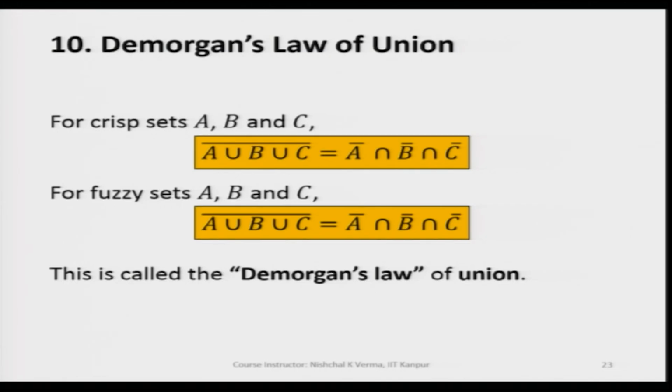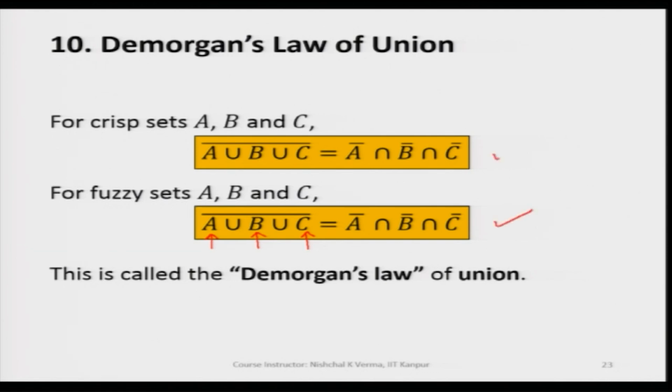We all know that for crisp sets also, the complement of A union B union C is equal to A complement intersection B complement intersection C complement. The same holds when we take fuzzy sets A, B and C. So, in other words, for fuzzy sets A, B, C, the complement of A union B union C is equal to A complement intersection B complement intersection C complement.